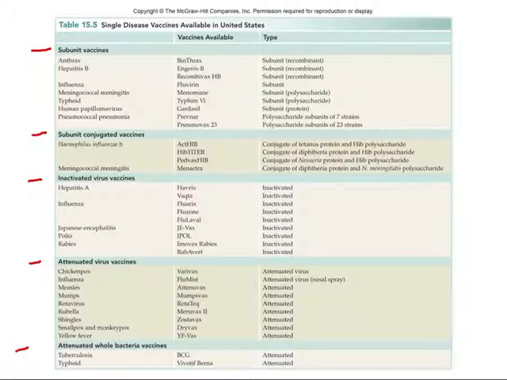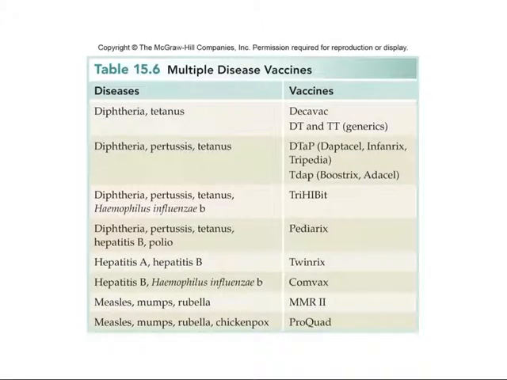Nothing you need to commit to memory, but I think this column with the type and deciding whether they're subunit or inactivated or attenuated, at least looking at these can help you sort out that terminology. This next table helps us look at all these multiple disease vaccines, like the DTaP vaccine that we hear so much about. Another interesting table to look at, but again, nothing to commit to memory.